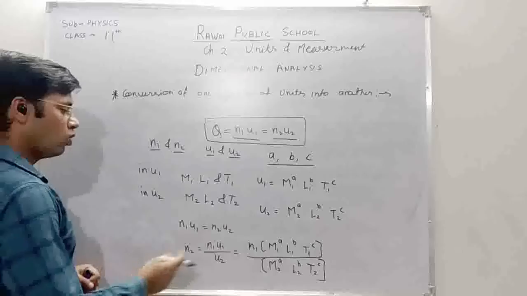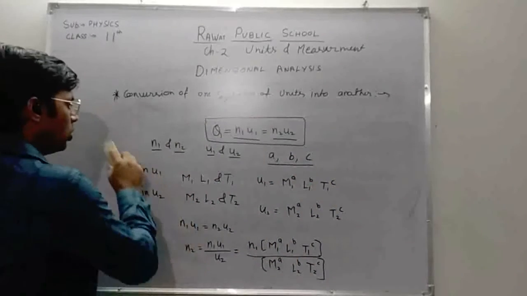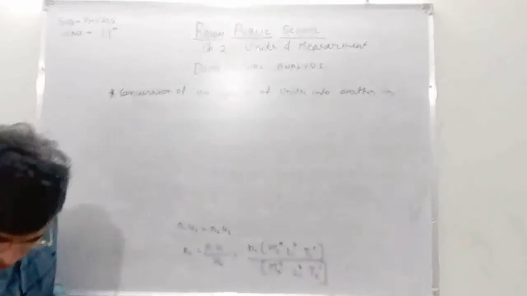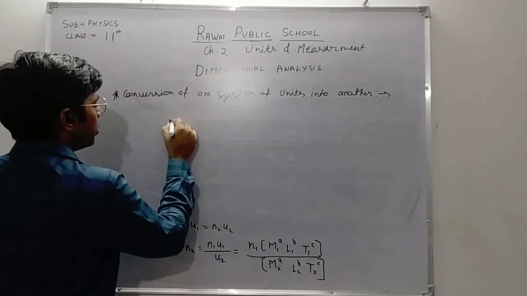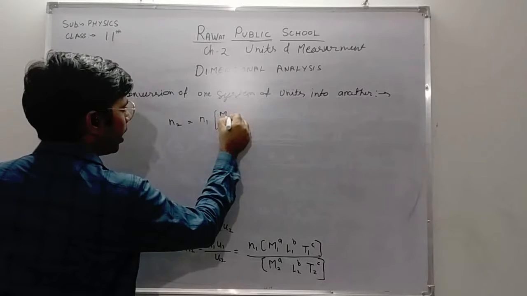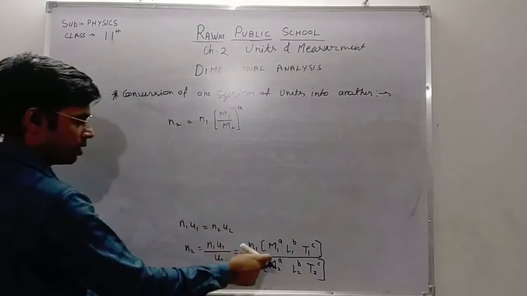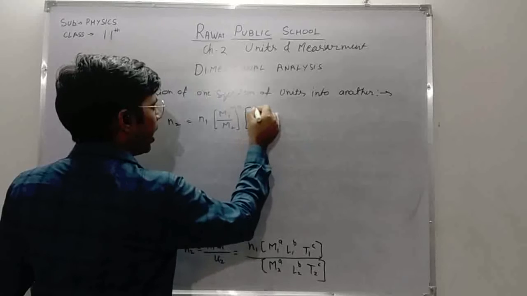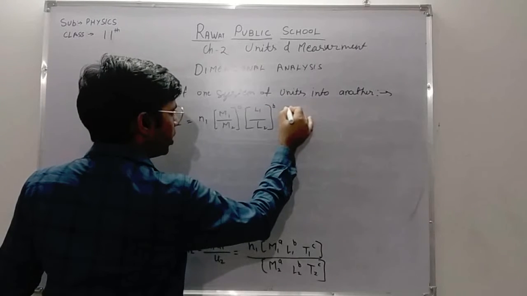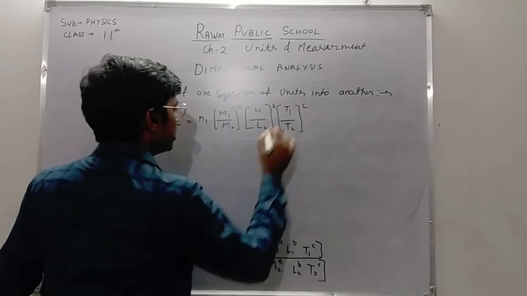Now if we solve this expression further, we get the result like this: n2 is equal to n1 times (M1 divided by M2) to the power a, times (L1 divided by L2) to the power b, times (T1 divided by T2) to the power c.